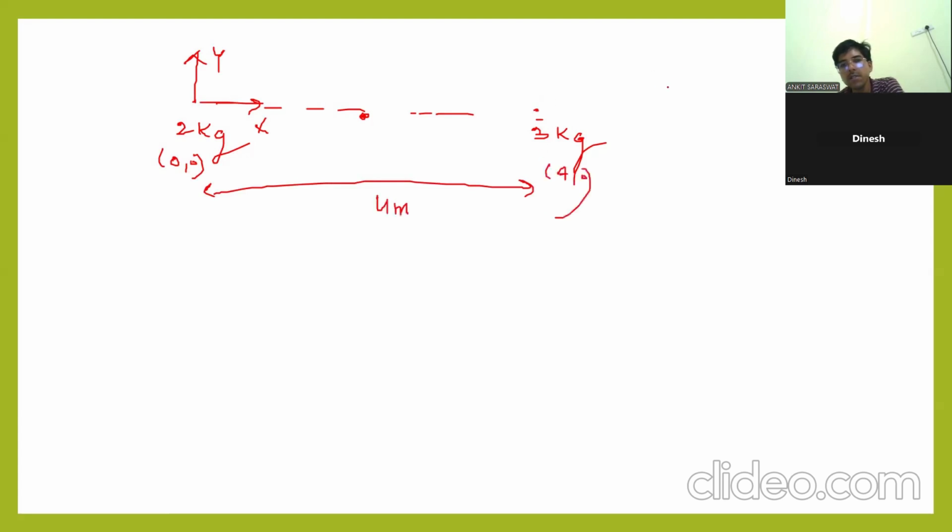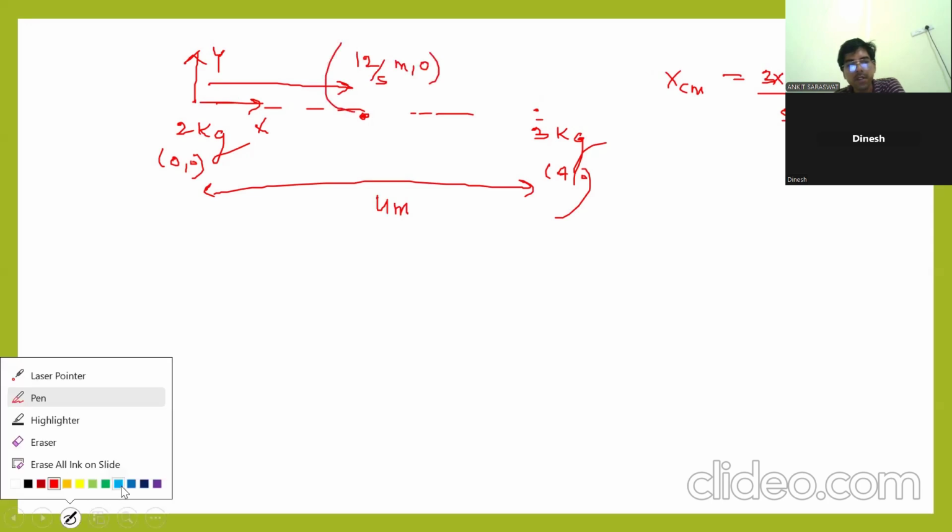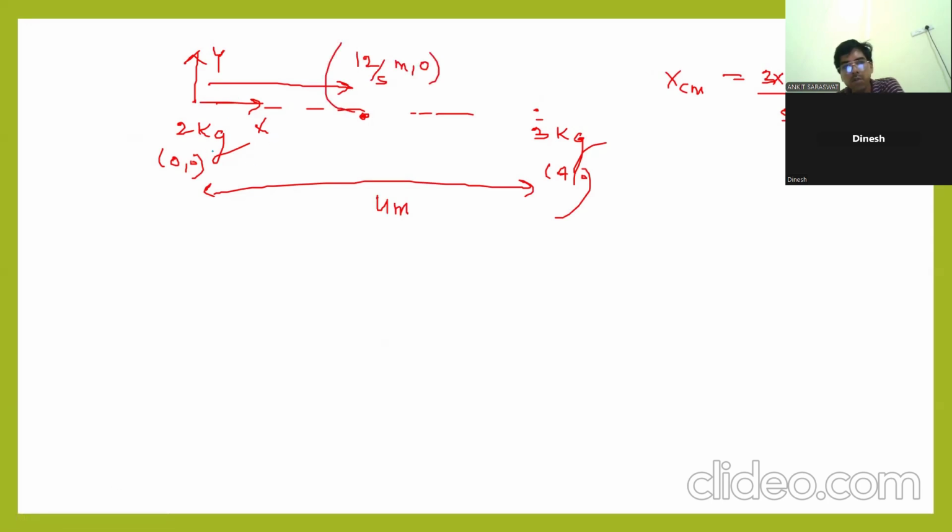Where is the center of mass? 3 multiply 4 by 5. From here, how far? 12 by 5. This is the location of center of mass. My question is, if this 2 kg will move right 2 centimeter, then how far and in what direction should the 3 kg move so that center of mass will not shift?